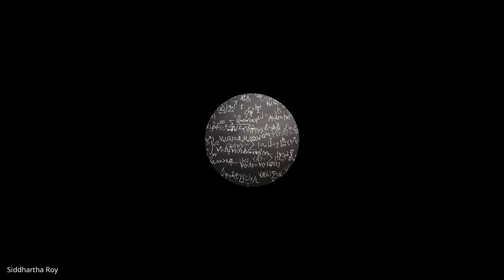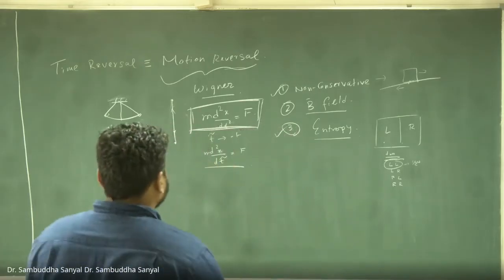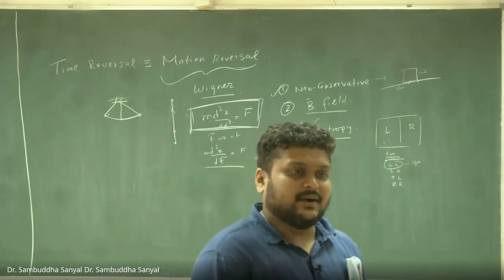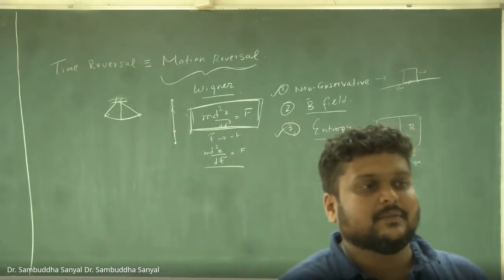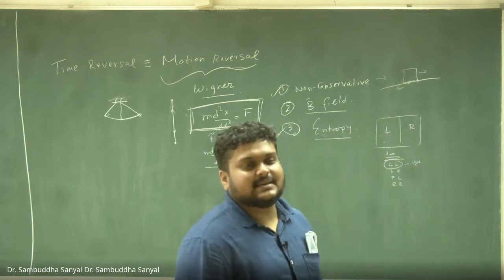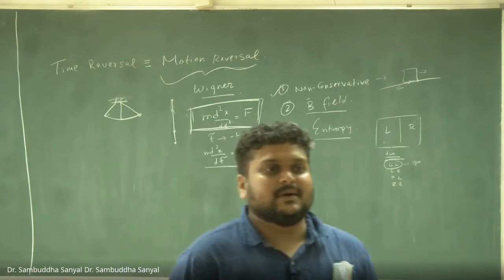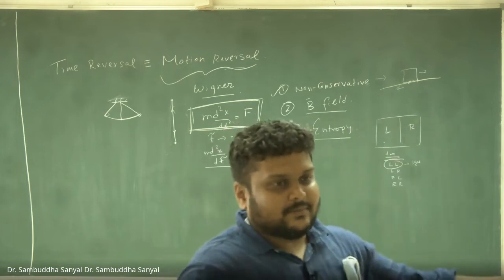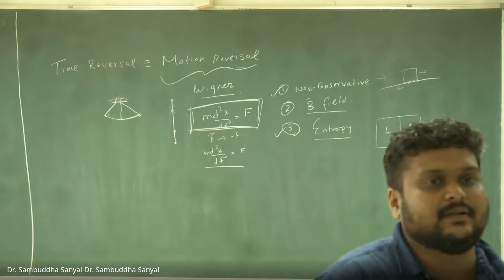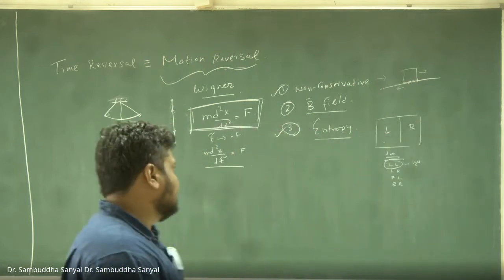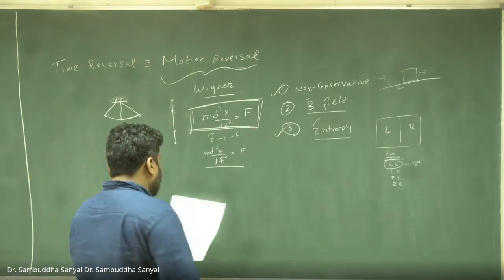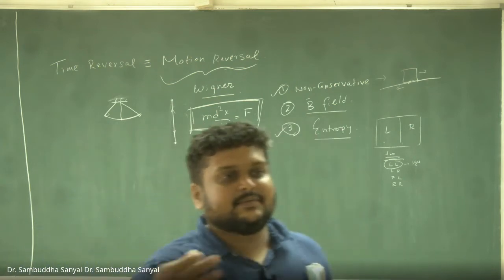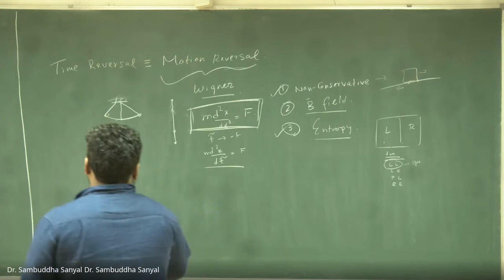Okay, so now let's move further. Let's say we demand this in quantum mechanics. We demand that the microscopic form of the basic dynamics of quantum mechanics must preserve this. So that means anything you calculate at single particle level, nothing should break time reversal symmetry. But when you try to do that, you encounter a problem, and that is why time reversal symmetry needs a little special treatment. Okay. So what's the problem?